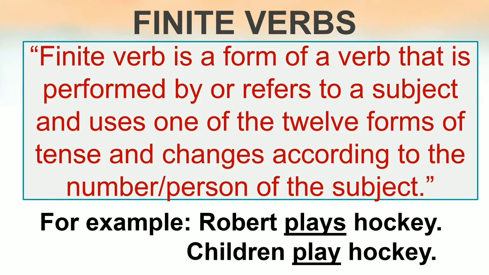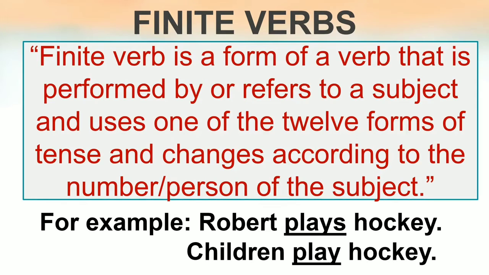Basically, finite verbs are those verbs which change according to number or person of the subject. For example, if I say Robert plays hockey. Now in this sentence, Robert is a singular noun. Okay, that is a singular subject. So that's why I have used plays for it. So the verb is plays.